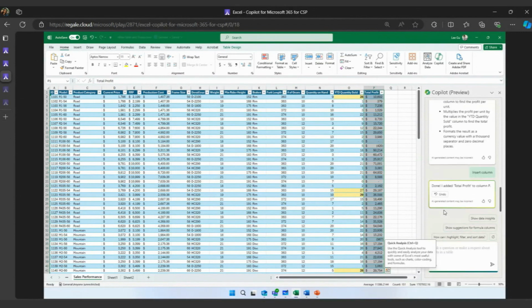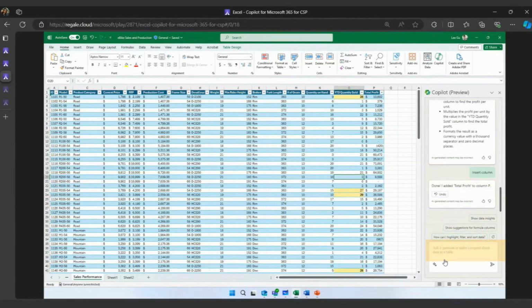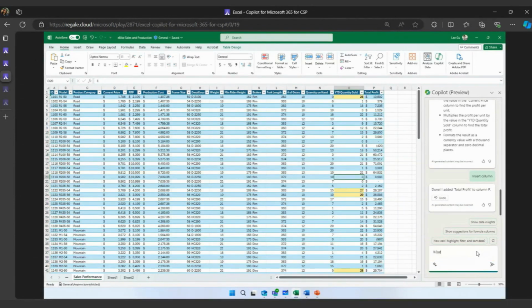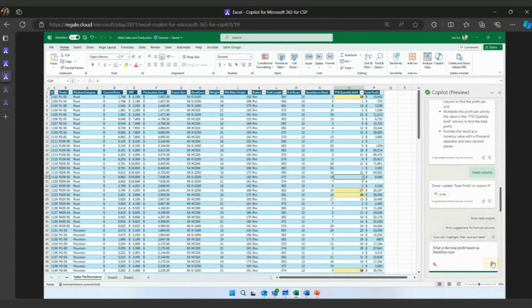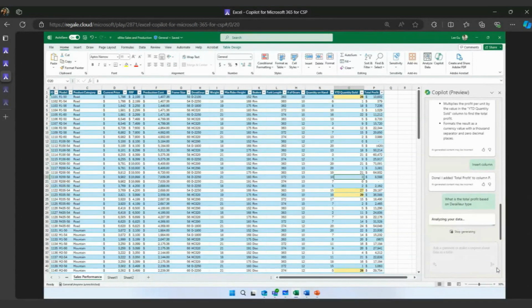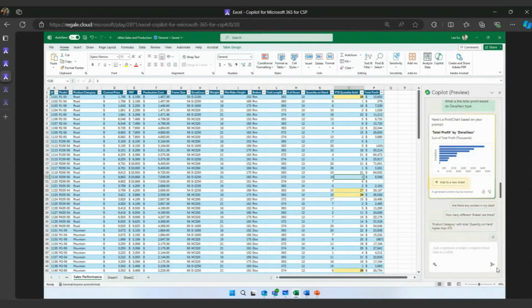Now I'm going to tell Copilot, please insert that column, because that's exactly what I wanted it to do. And I'm going to ask Copilot a question. What is the profit based on the detailed description? And it's going to give me exactly that. Now for data analysis and for people that are doing budgets, this is a pretty cool tool.